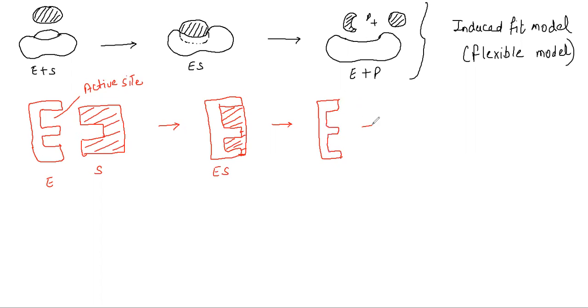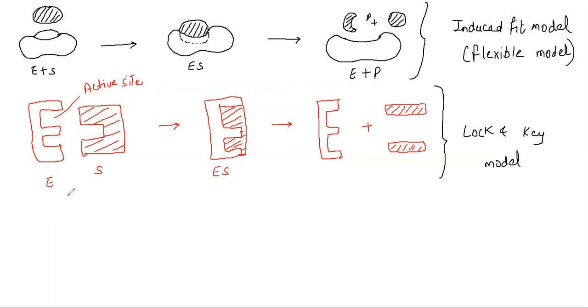So what are the two products that will be formed? Let us take this and this. These are the products. Look at the product. The shape of the product has changed. So this product now will act as a substrate for another enzyme. This kind of model where you can see proper fitting is called the lock and key model.